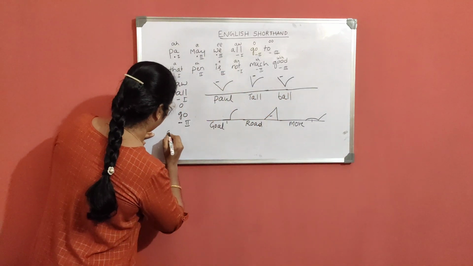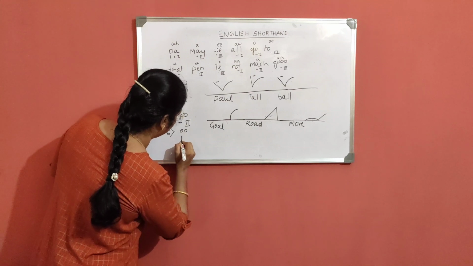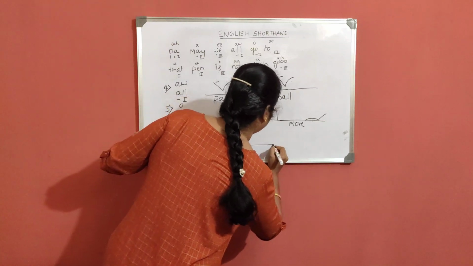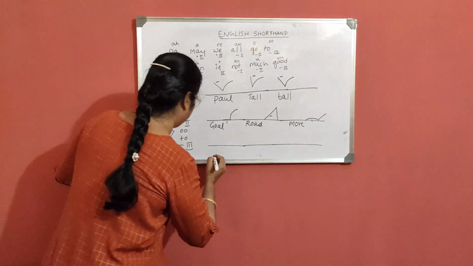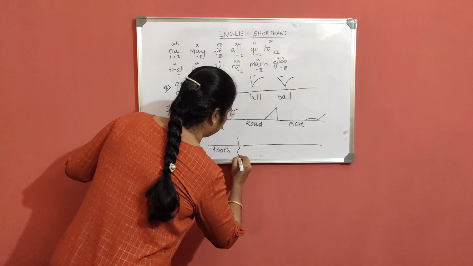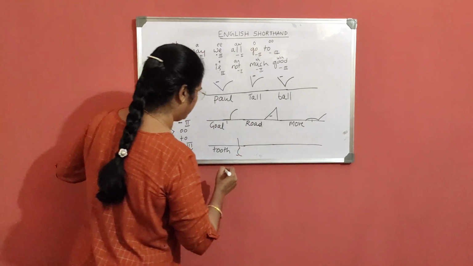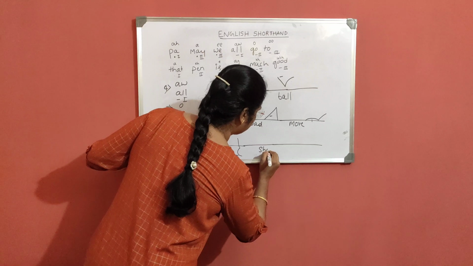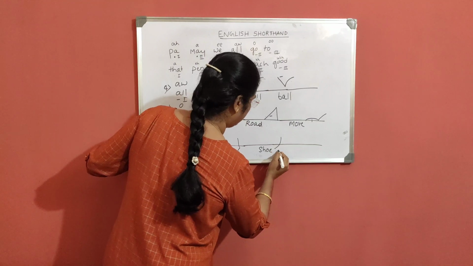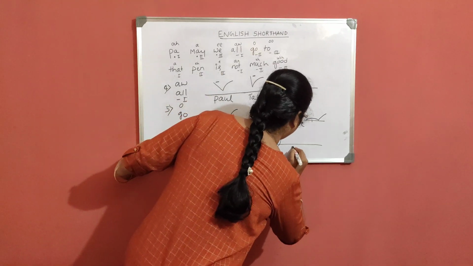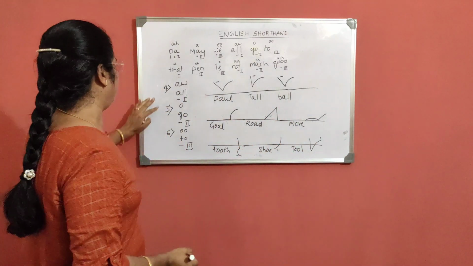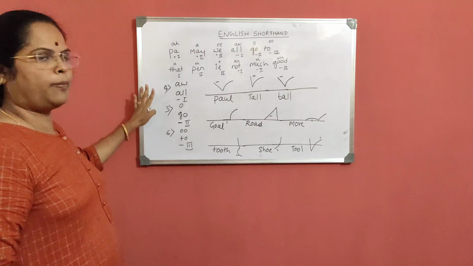The next long vowel is the U sound as in to, with heavy dash at the third place. Here the stroke you have to write through the line. Tooth, T-ith, here with heavy dash. Shoe, Ish through the line. Then tool, T-L. Those are the fourth, fifth and sixth long vowels. Hope it is clear now.